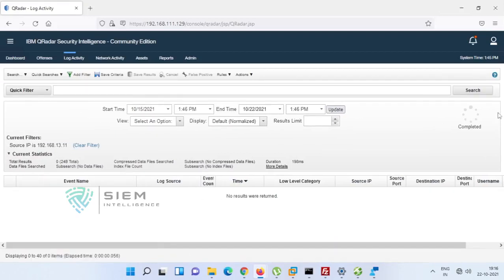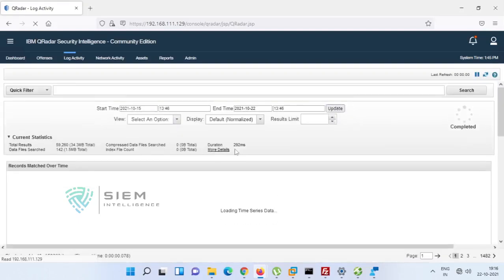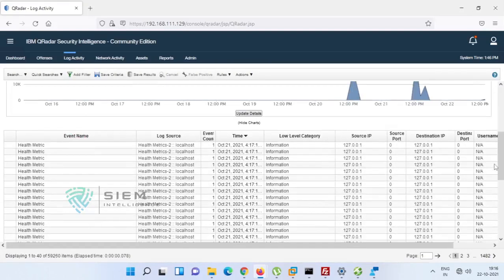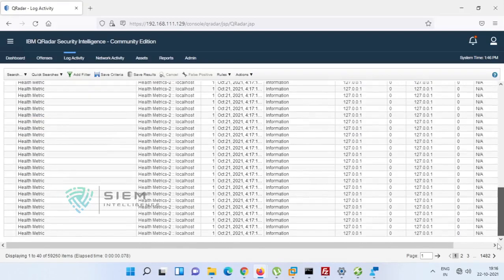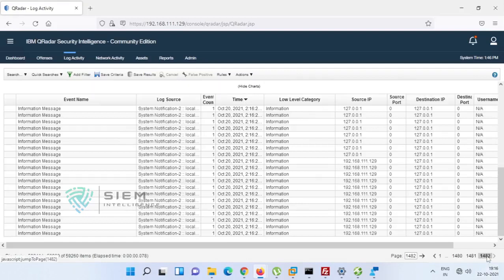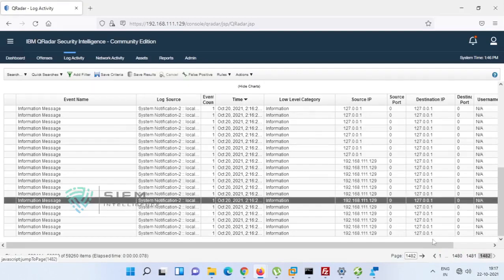Why is there no result? Wait a while, I'll check what other options are available. Is my system not having any new IP other than that? There is 111.129.